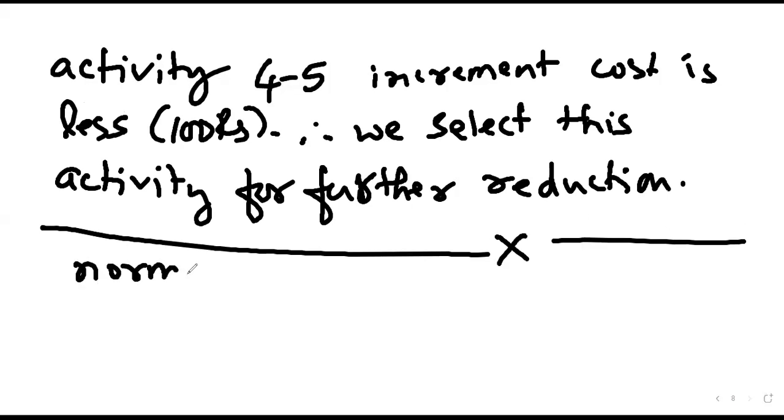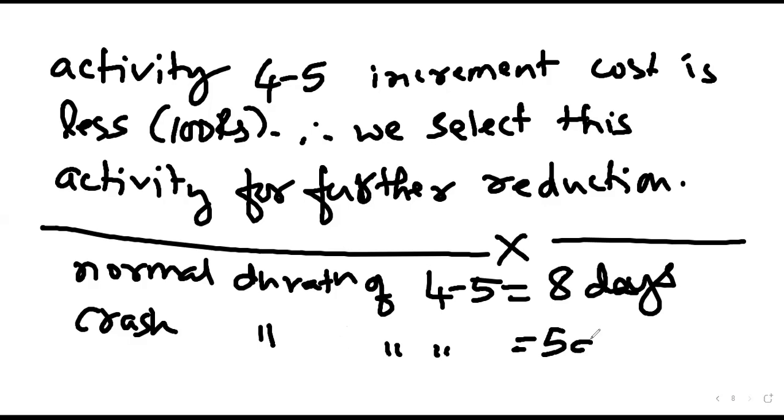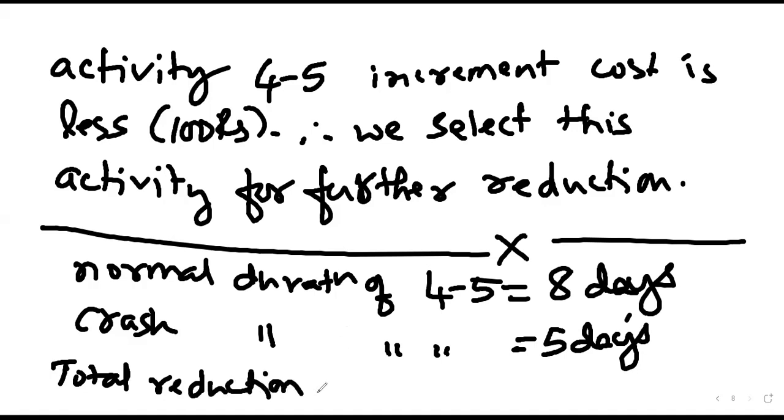Now, the normal duration of 4-5, how much is it? Maximum duration reduction. Total reduction possible is equal to 8 minus 5.